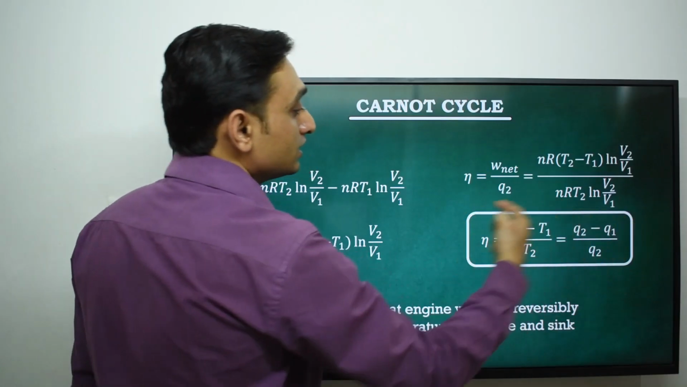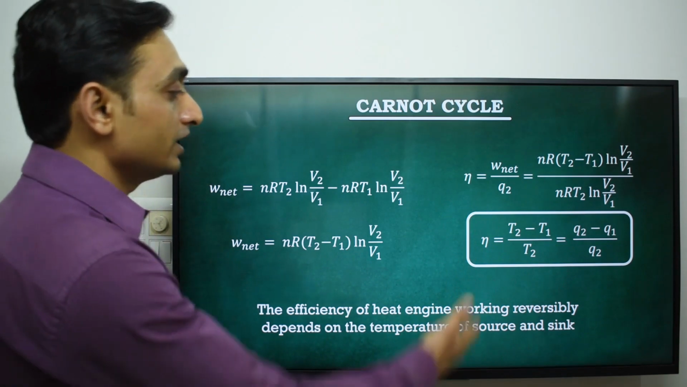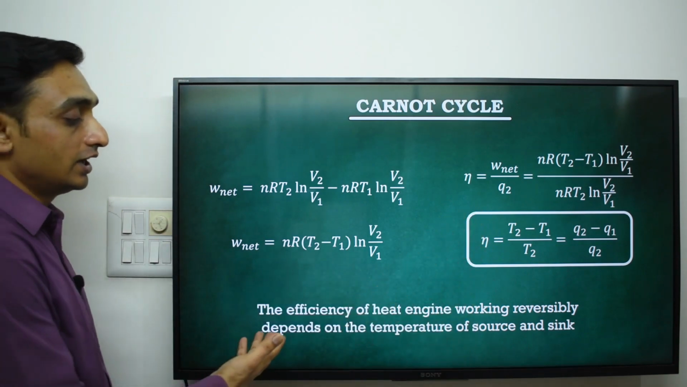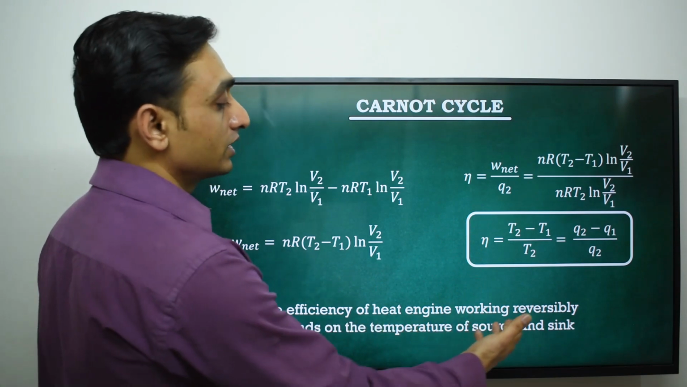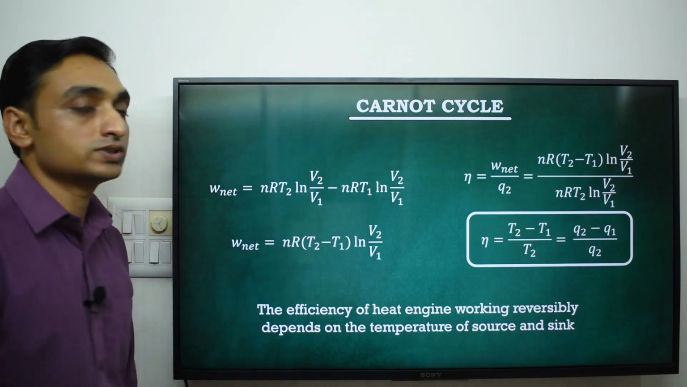So this is the equation of efficiency of the Carnot cycle, and by this equation we can say that the efficiency of a heat engine working reversibly depends upon the temperature of the source and sink.